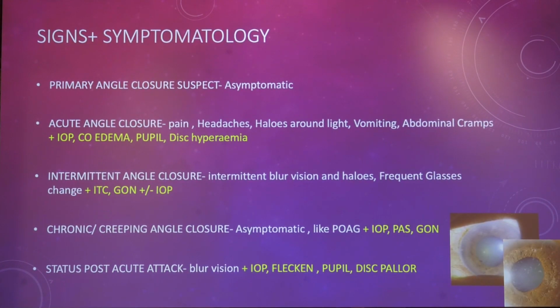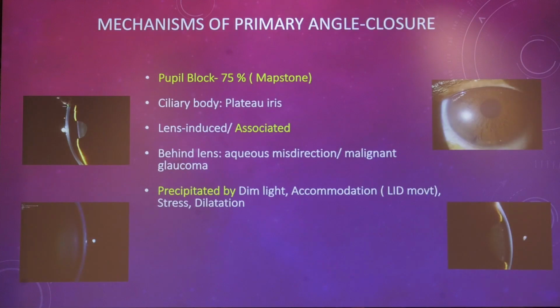Now the symptoms we all know, symptomatic angle closure is always an acute angle closure. Otherwise, it's basically asymptomatic disease manifest with repeated blurred vision and changes in refraction. And status post-acute attack, we can see some things like flecken, pupil abnormalities and disc pallor.